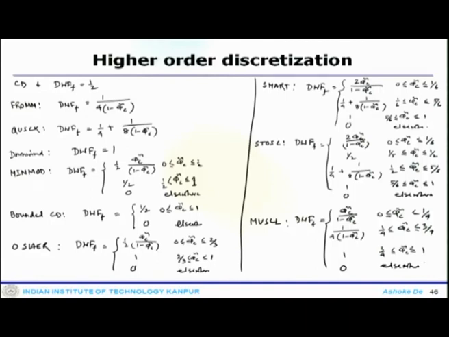So, that is what one can see, the different representation of this DWF factor when you look at it. Now, this is in NVA formulation because it is based on phi c.